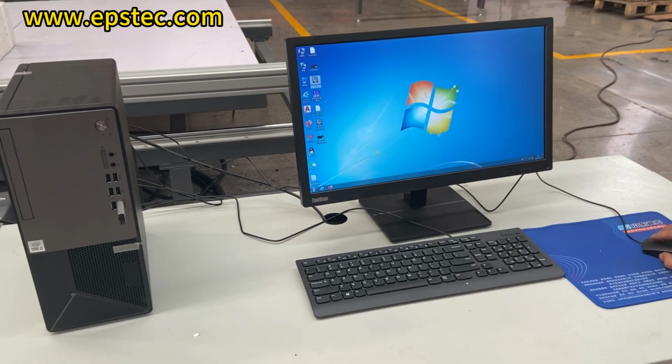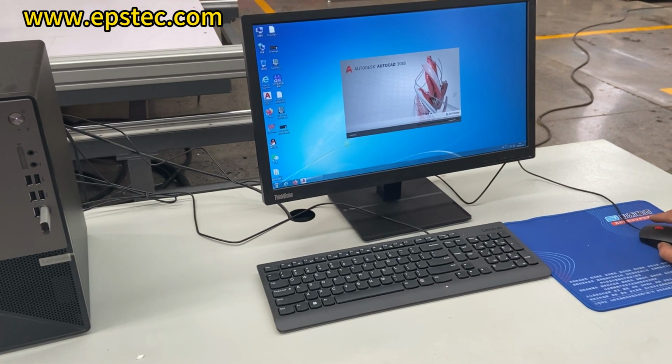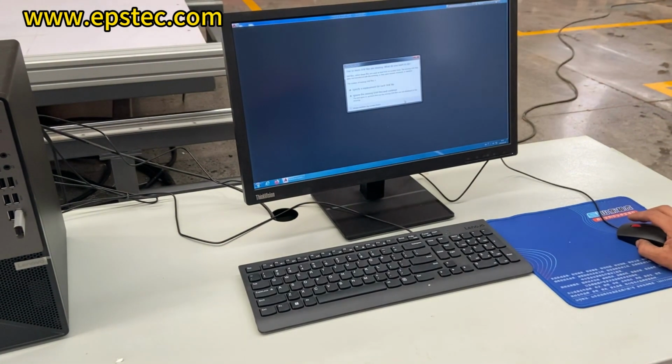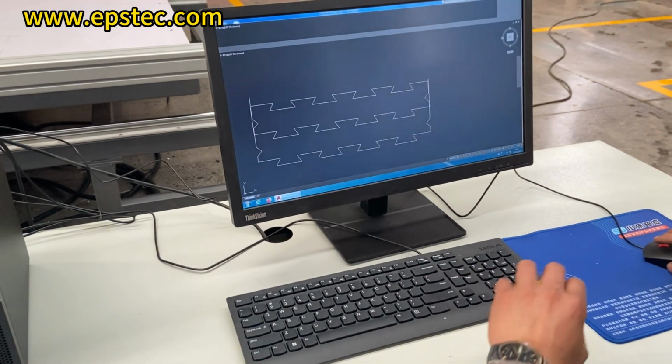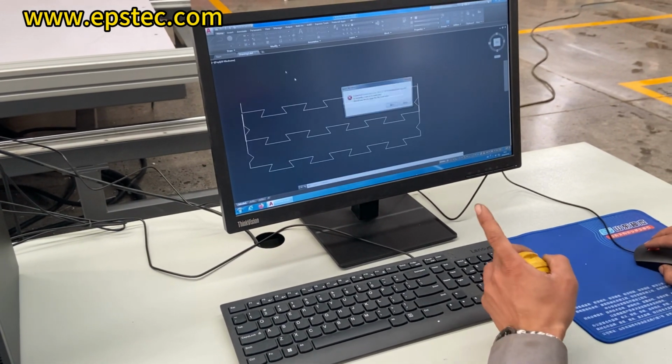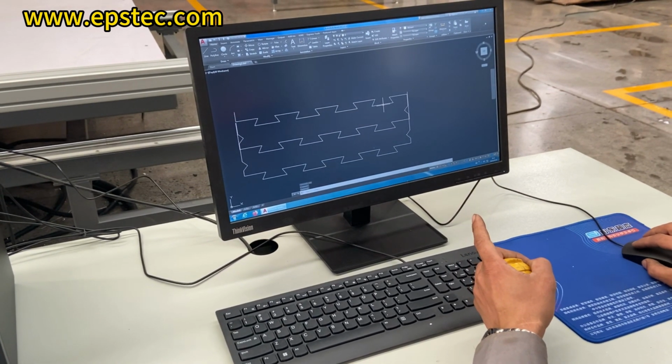This is an EPS CNC hot wire cutting machine that we export, mainly used to cut EPS insert blocks for construction. Before the machine is exported, we carry out a testing run with EPS blocks. Now let's take a look at the whole process. The specific steps are as follows.